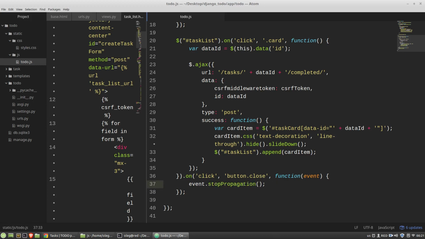The stop propagation means that if the browser registered a click on the cross button, it doesn't expand this event to its parent elements, and the click event remains the click on the cross button only, and the rest is the same. I have to get the ID of the specific card,